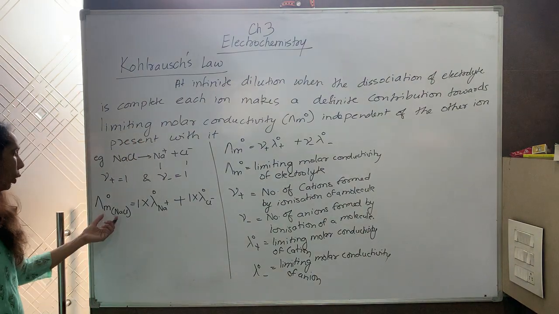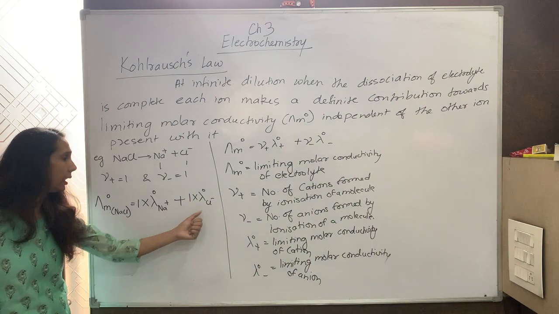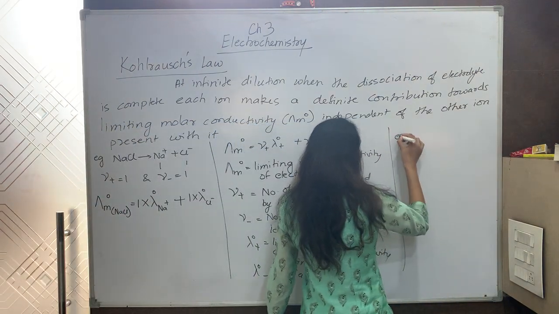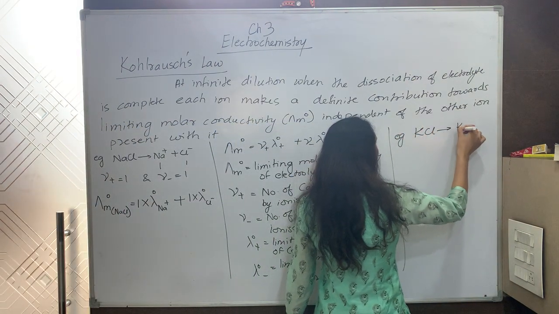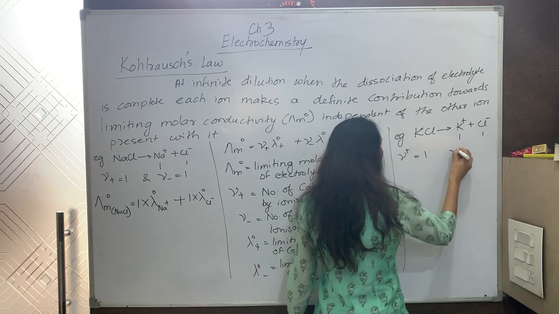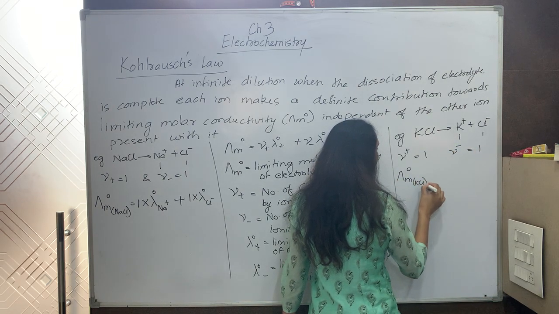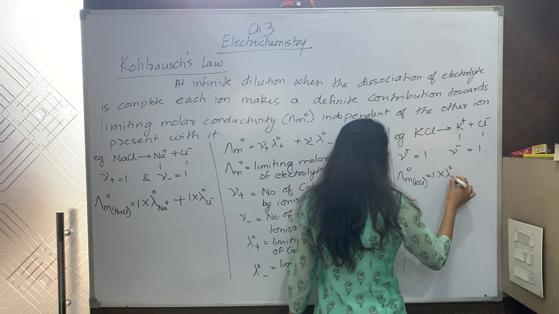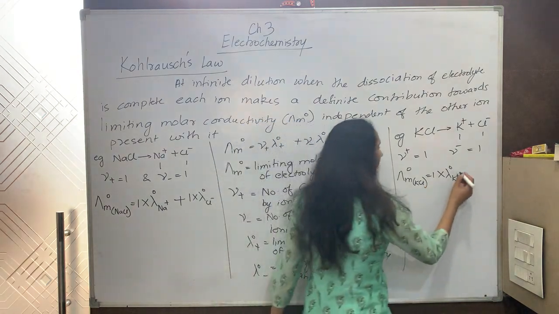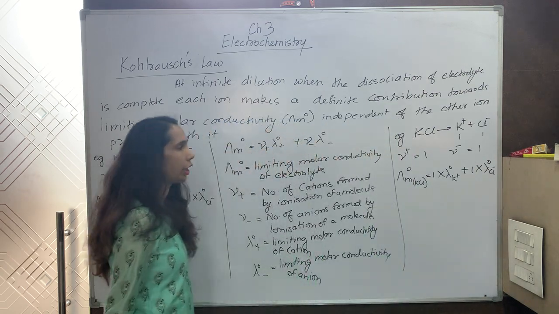So you can see limiting molar conductivity is the contribution of the limiting molar conductivity of cation and limiting molar conductivity of anion. Same way, if I see the example KCl, how it will ionize: K positive and Cl negative, 1 and 1. So mu positive is 1, mu negative is 1. So lambda m naught for KCl will be equal to 1 into lambda naught of K positive, that is limiting molar conductivity of cation, plus 1 into lambda naught of Cl negative, limiting molar conductivity of anion.